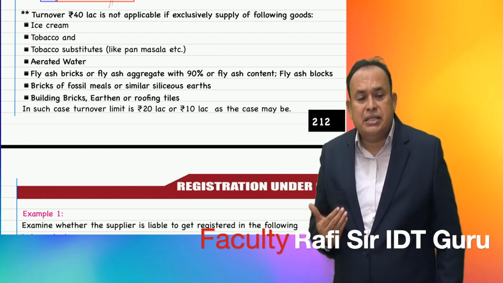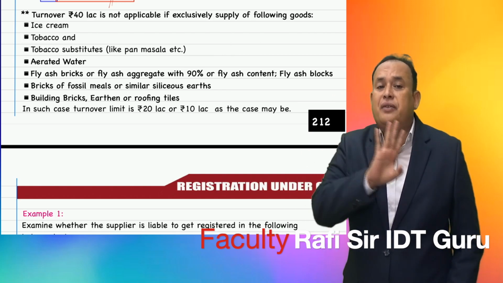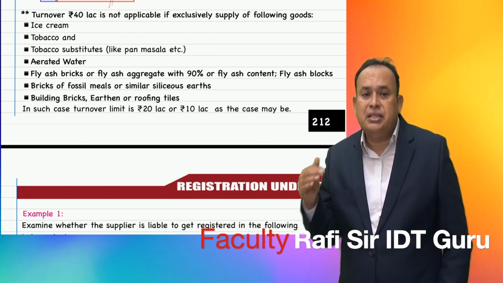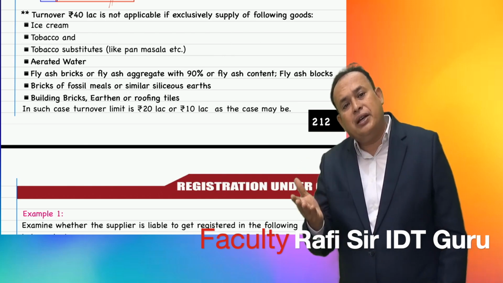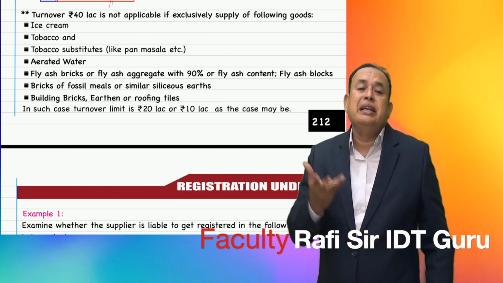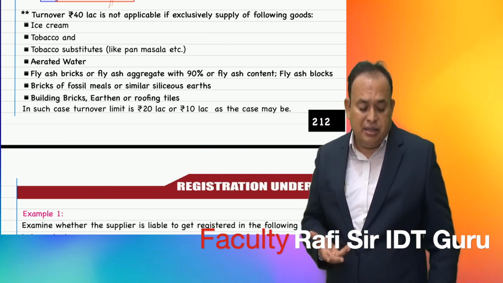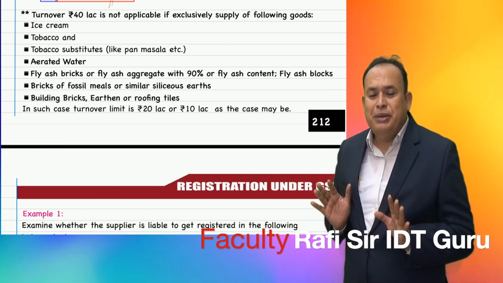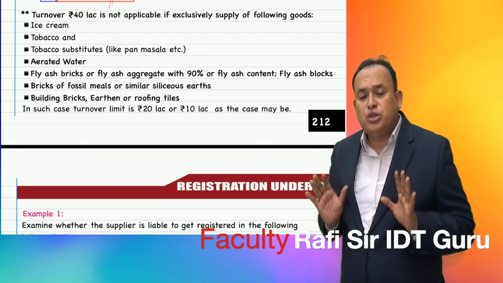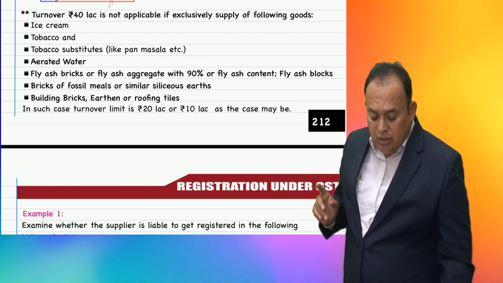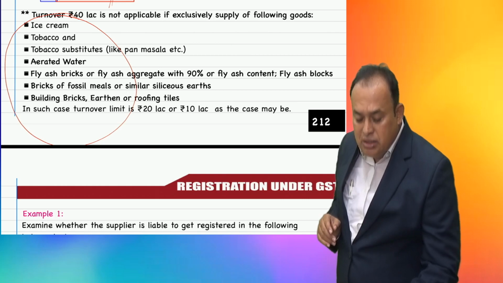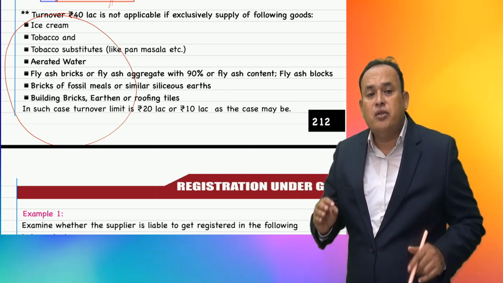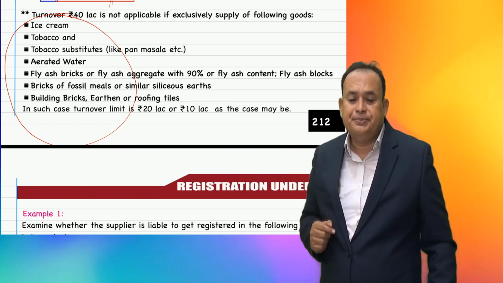In these cases of supply of goods, the 40 lakhs higher limit of turnover is not applicable. It falls down to 20 lakhs. In the case of MMNT, it falls further down to 10 lakhs limit in a financial year to go for registration. Threshold limit is prescribed as 20 lakhs only. That means for exclusive supply of goods other than these goods, for a supplier of goods other than in MMNT, turnover limit is 40 lakhs for registration in a financial year.